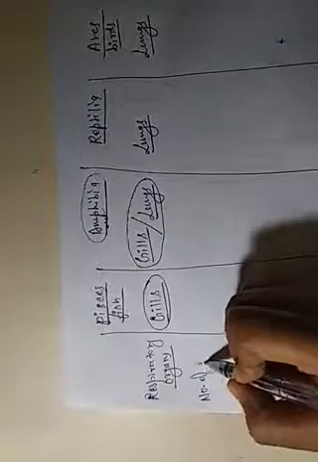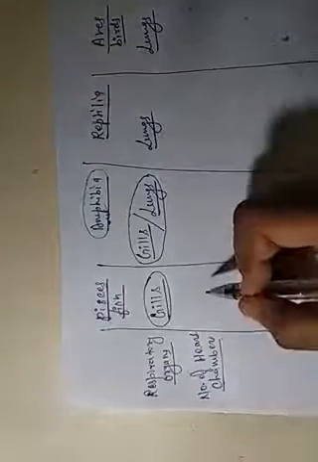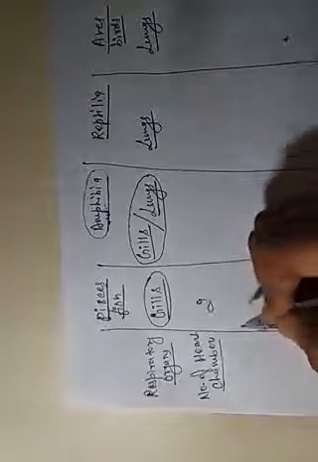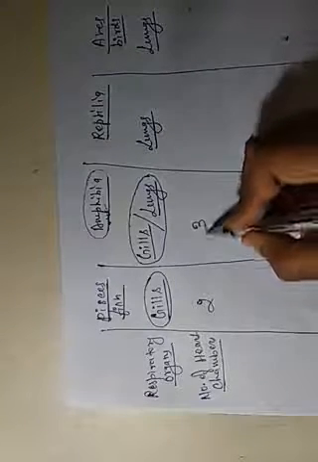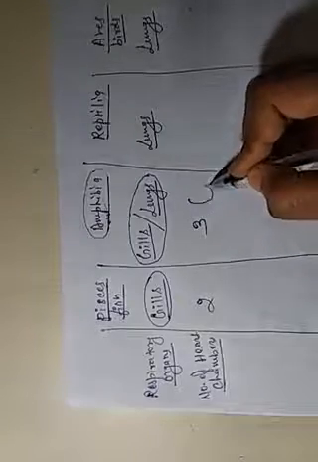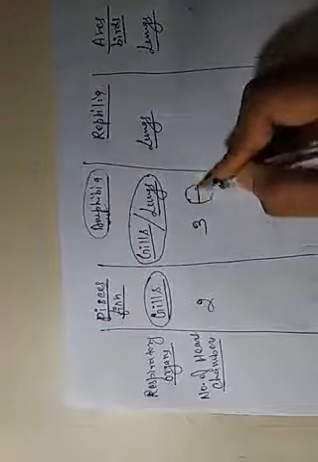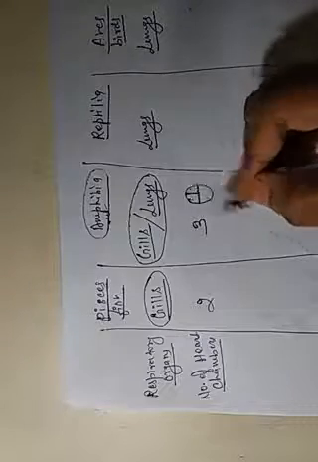And second is the number of heart chambers. In pisces, the number of chambers is 2, which means the heart is divided only into the auricle and ventricle. The upper part of the heart is called the auricle, and the lower part is the ventricle. Amphibia has a 3 chambered heart, which means the auricle is divided into 2 parts, but the ventricle is not divided into 2 parts.